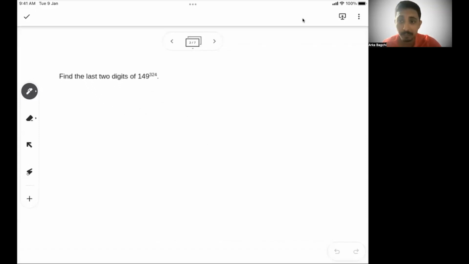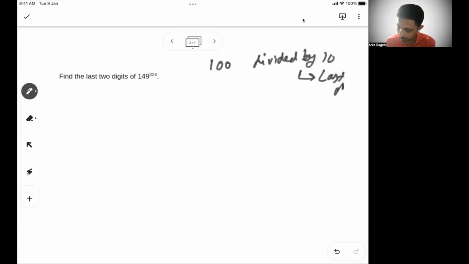It's an interesting problem. Find the last two digits of 149 to the power 324. Let's see what I mean by last two digits. Let's take a step back. How can we find the last digit? We know there is a formula, but if a number is divided by 10, it will always give you the last digit.